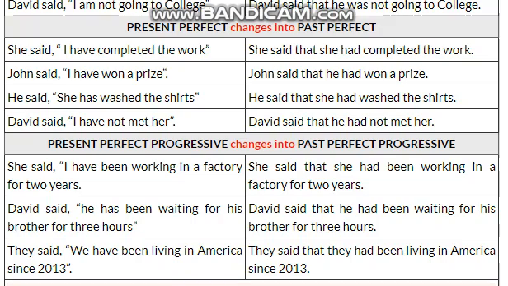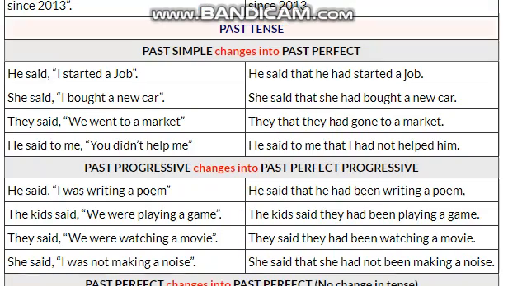David said, "He has been waiting for his brother for 3 hours." So here again you can see David said that he had been waiting for his brother for 3 hours. They said, "We have been living in America since 2013." They said that they had been living in America since 2013. So this is how the tense changed from present perfect continuous tense into past perfect continuous tense.